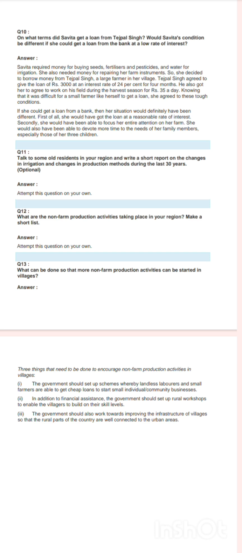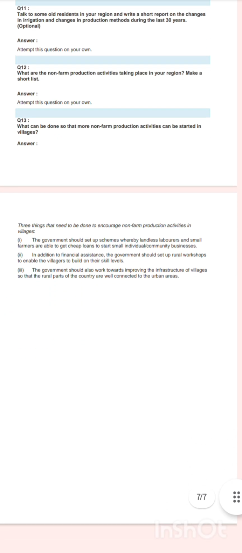Talk to some old residents in your region and write a short report on the changes in irrigation and changes in production method during the last 30 years. ये क्वेश्चन ऑप्शनल है, आपको ये बनाना है तो बनाइए, नहीं तो नहीं अटेम्प्ट करना है तो नहीं करना।